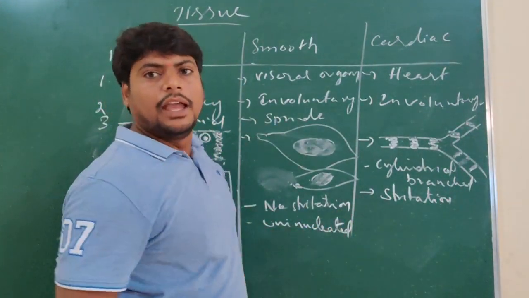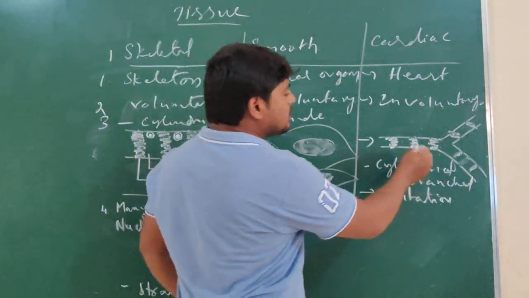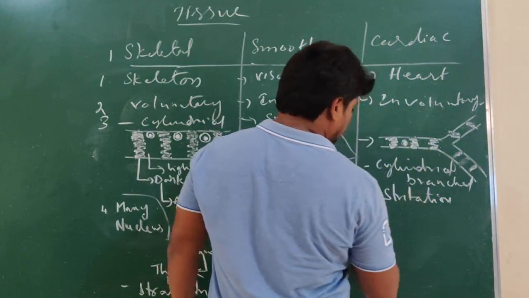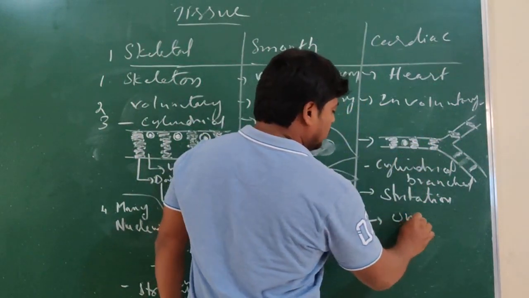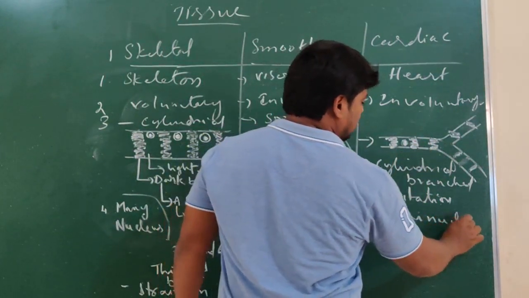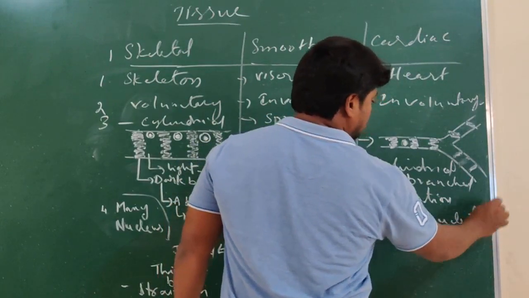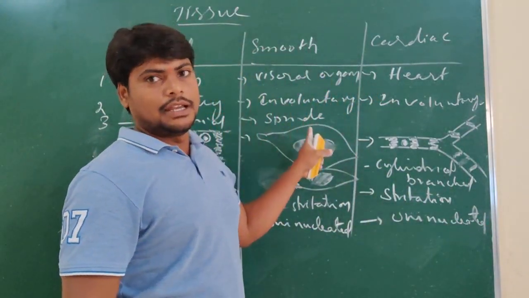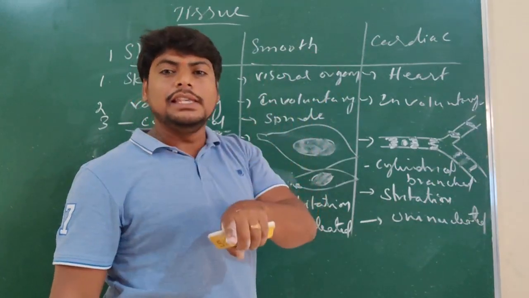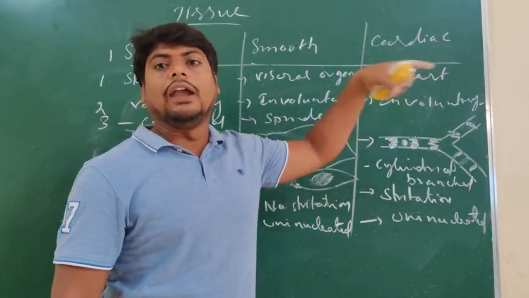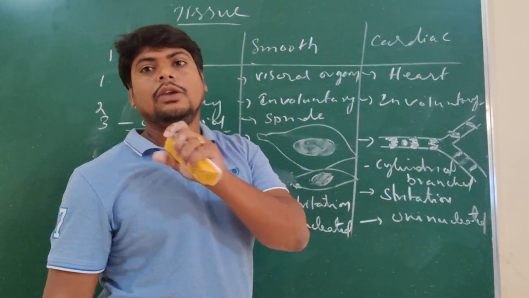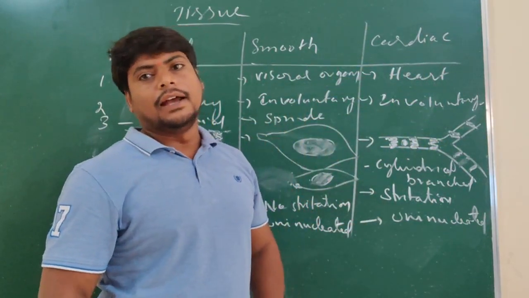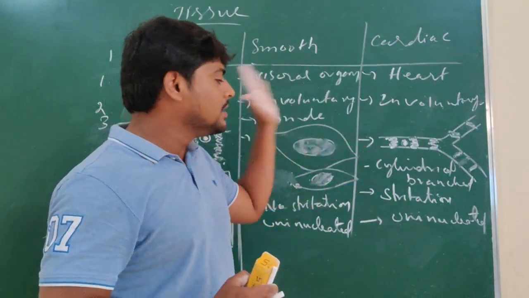And here also they consist of a single nucleus, so these are also called uninucleated. Even though they are branched and similar to skeletal muscle, the difference is that they are branched and have a single nucleus. That is the difference you can find.